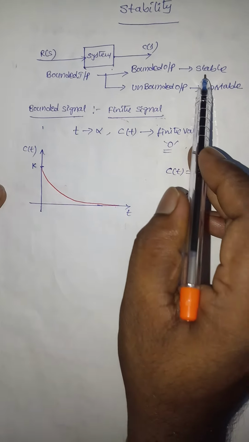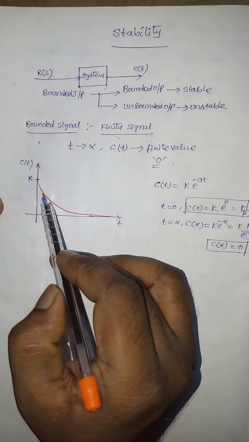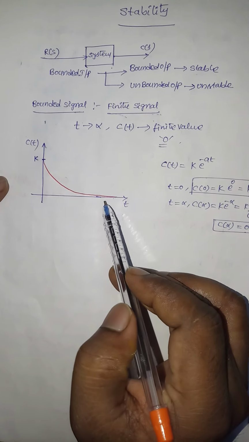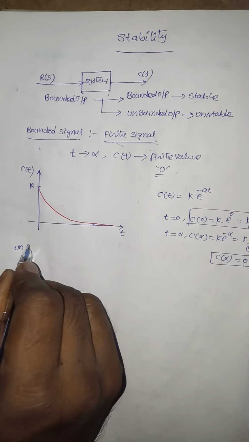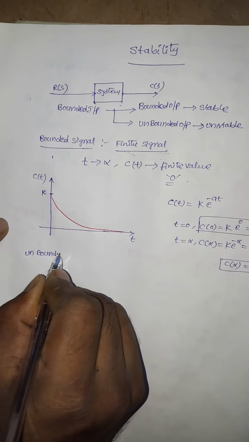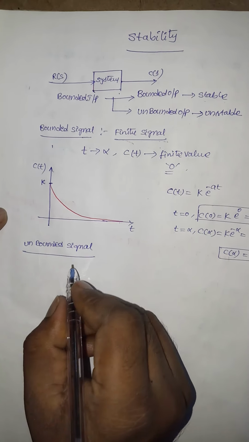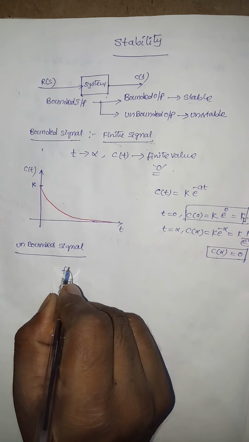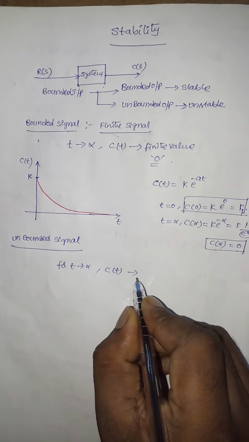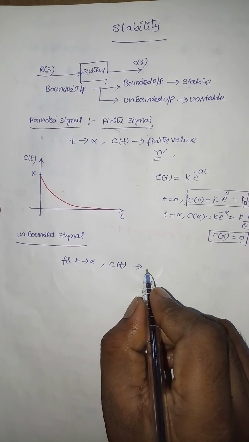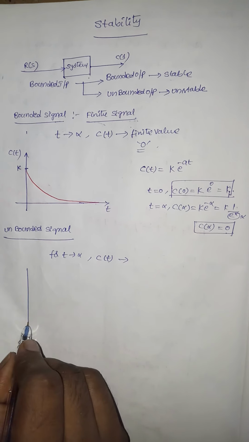Here for a stable system, the system has to produce bounded output. Bounded output means like this. And unbounded signal: for t tends to infinity, the signal doesn't have any finite value. That means the signal doesn't have any finite value.